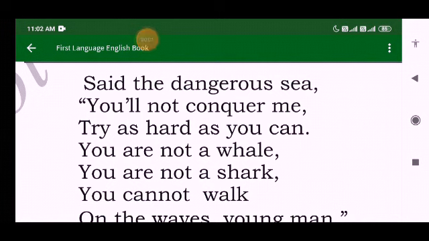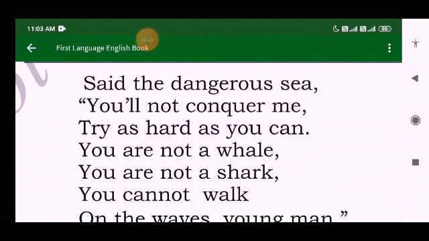There is a challenge between the man and the sea, or a light quarrel between the man and the sea, where the sea is telling the man, you will not conquer me. You cannot win over me. You cannot gain me.